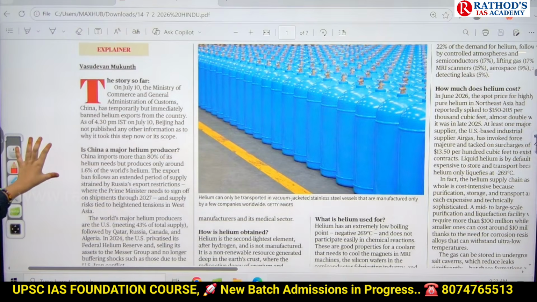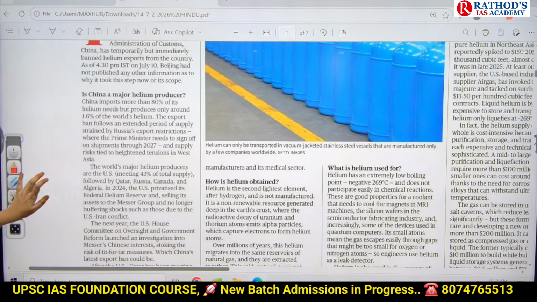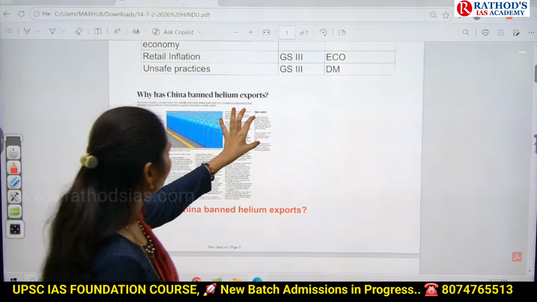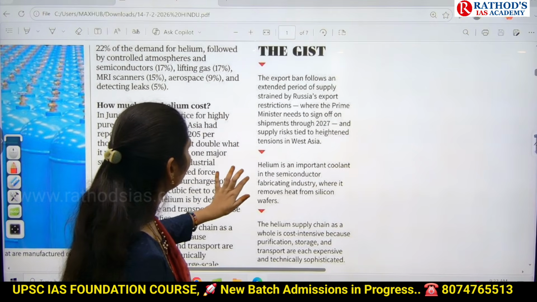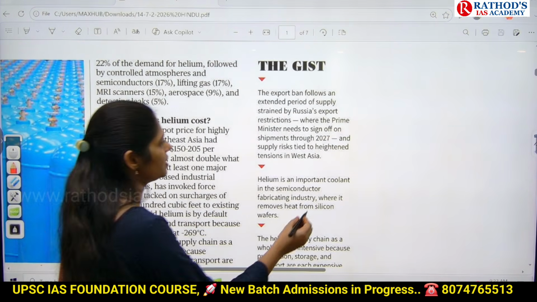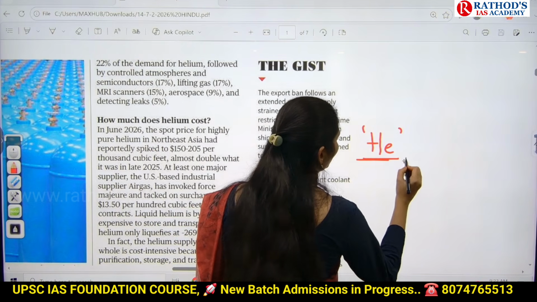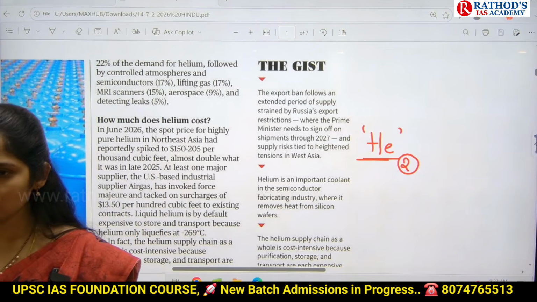Okay, now let us see this article. So first, what is helium? Helium, what is its symbol? He, and its atomic number is 2, mass 4, right?